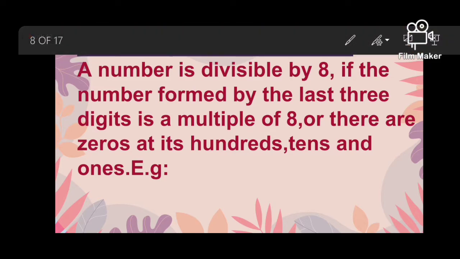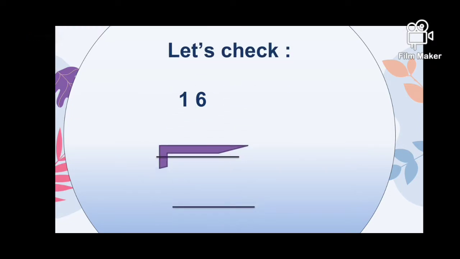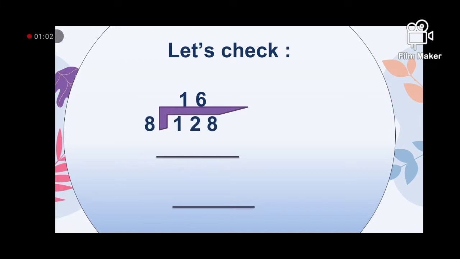For example, is 6128 divisible by 8? Its last 3 digits are 128. Now let's check, is it a multiple of 8? 128 divided by 8: if the last 3 digits of the number are a multiple of 8, it means the number is also divisible by 8.